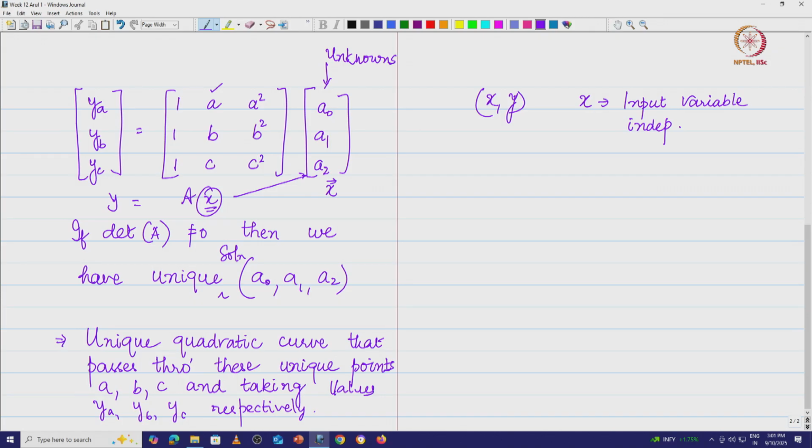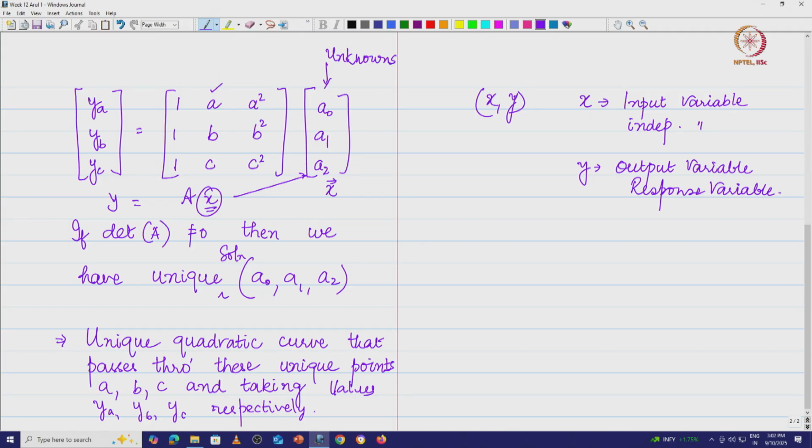So in this case we are going to call the input variable the independent variable, and we say the Y values are going to be the output variable, and we call this the response variable. Right. So this is going to be the response variable. Now the moment I am given this set of data points, let us say x1, y1, x2, y2, x3, y3, etc., xn, yn, what you do is plot this and see what is the trend that you can check.